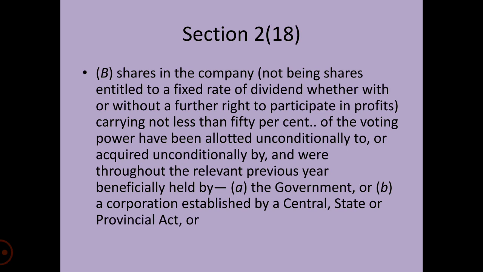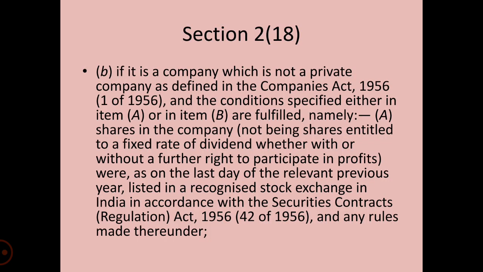Item B. Shares in a company, not being shares entitled to a fixed rate of dividend, whether with or without a further right to participate in profits, carrying not less than 50 percent of the voting rights, have been allotted unconditionally to, or acquired unconditionally by, and throughout the relevant previous year beneficially held by, the government, or by a corporation established by the central or state government or under a provincial act. If these conditions are fulfilled, and it is not a private company, then it will be deemed to be a company in which the public is substantially interested.